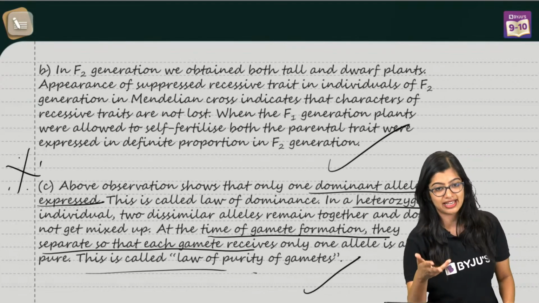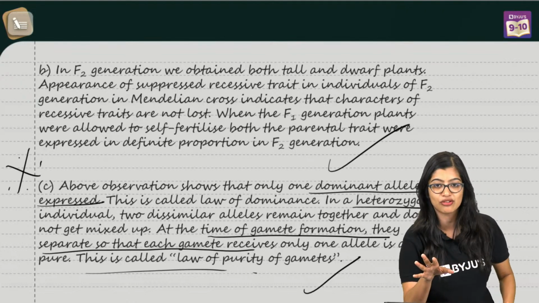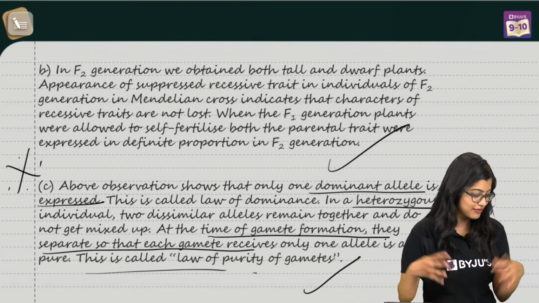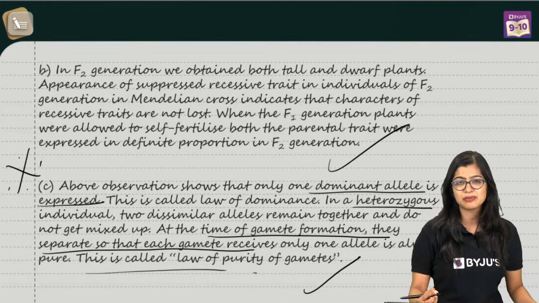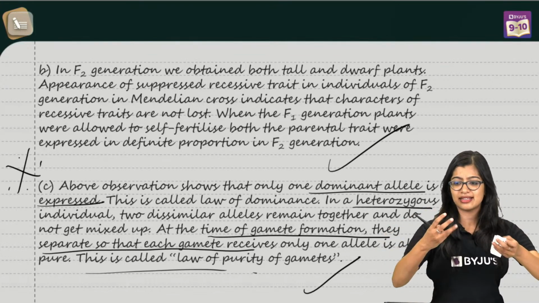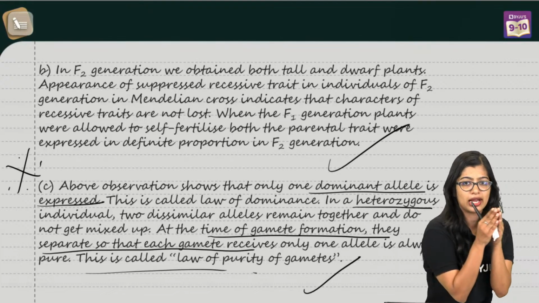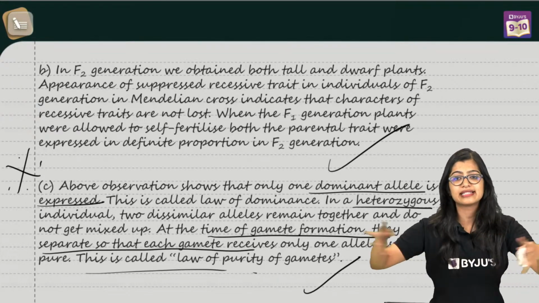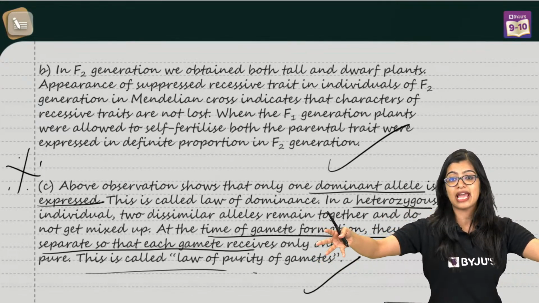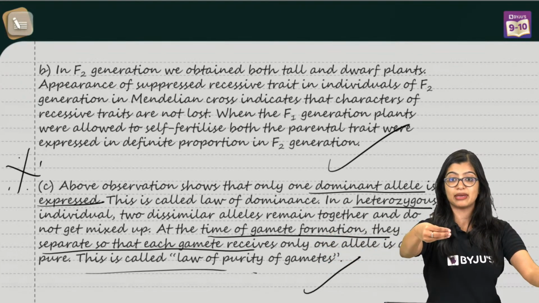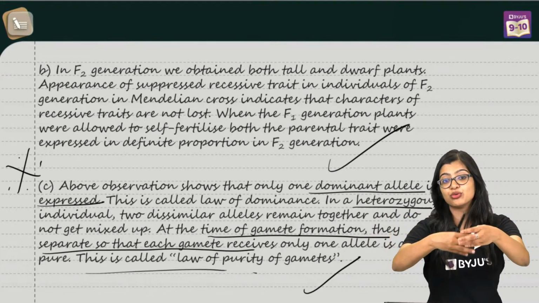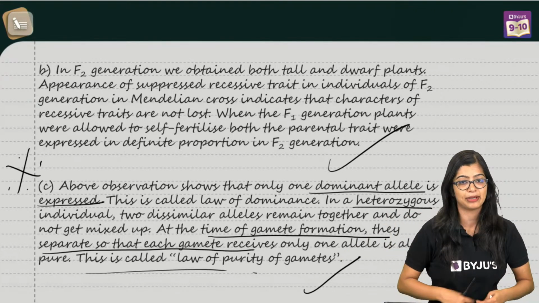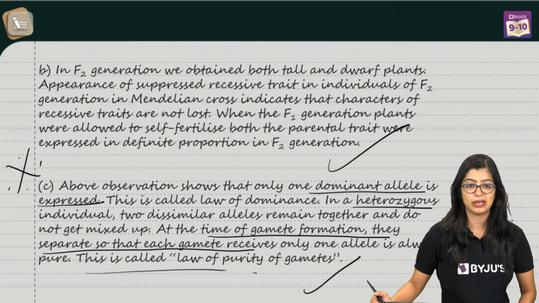See, segregation's another name is purity of gametes. Don't worry. Suddenly everybody's seen something new and gotten scared, but don't worry. In segregation, the alleles that are there during gamete formation don't go only in one place. They can segregate during gamete formation, and based on which male and female gametes fuse, we see that some random mixing happens, right? So that is what we mean by it.